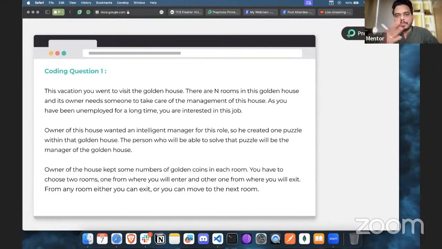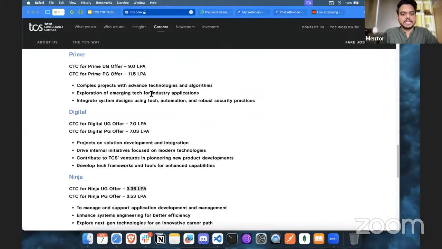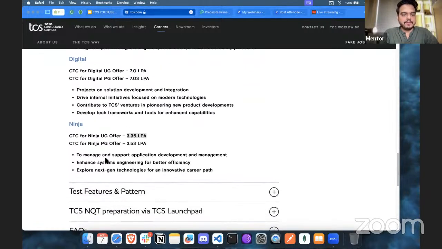Once you complete the 1 month, your actual interview process starts, and that takes another 2 to 3 months. This time, in the interviews, you can check the web page for the topics, and you can also check their job roles. As you can see, if you get placed as a Ninja, these are the tasks you are given. So in the interview, they will not just check your test score, they will also expect you to know some skills.